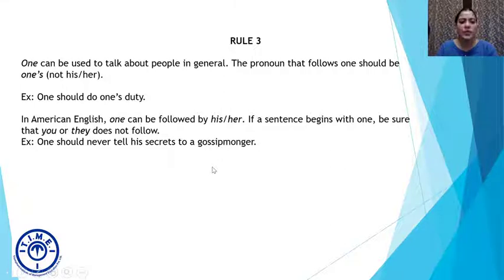Not necessary for our purposes, but just because I've used the word gossip monger, it means somebody who wants to gossip a lot or spreads gossip or talks a lot, right? So one should never tell his secrets to that person.